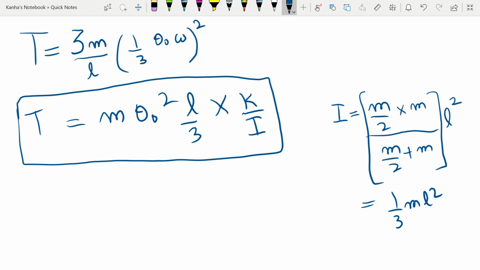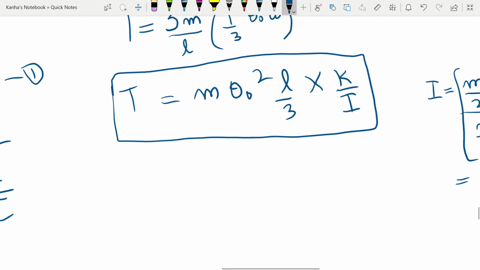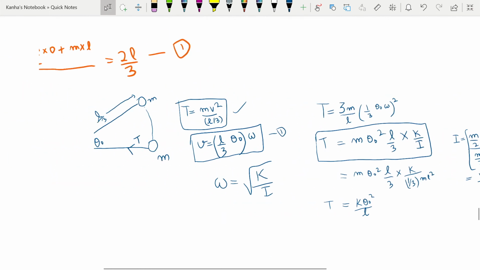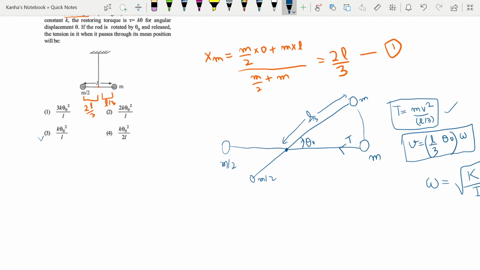With this in hand, I can just substitute it back into the equation. So my tension becomes m theta naught square into L by 3, into K by 1 by 3 m L square. Simplifying this, I easily find that my tension is nothing but K theta naught square by L, which is I think the third option that is there. K theta naught square by L.